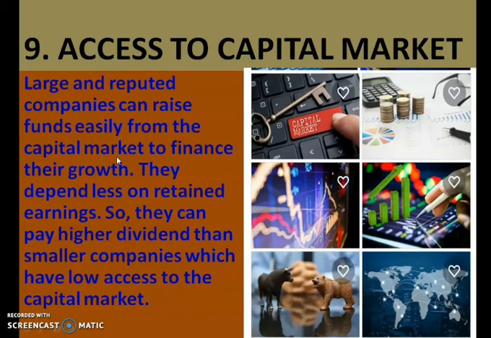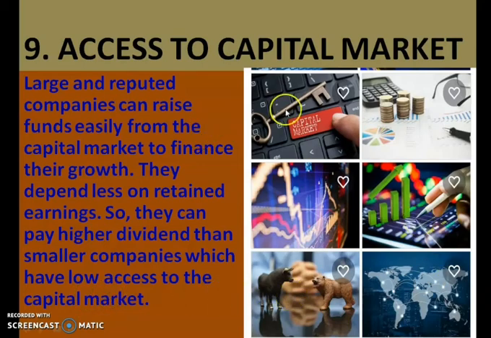In that case, they don't have to go for retained earnings. Hence, the big companies can declare a higher dividend. It is not the case with the smaller company. Because they don't have access to the capital market, they cannot raise finance from it. Hence, they declare the dividend at a lower rate.